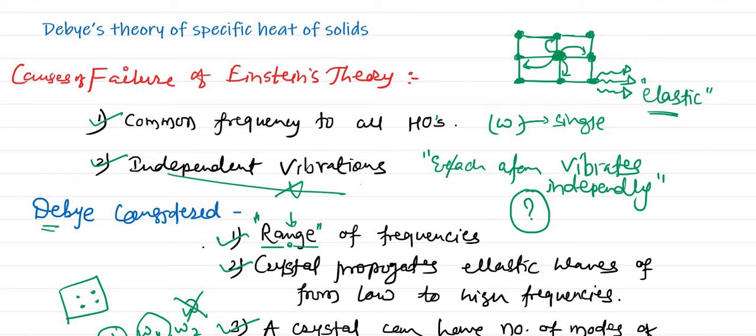And yes, in the previous few videos we were discussing Debye's theory of specific heat of solids. So basically, what is the target of this particular theory? We have to find the specific heat. Already we have seen what specific heat is, and moreover how to calculate that specific heat in solids.